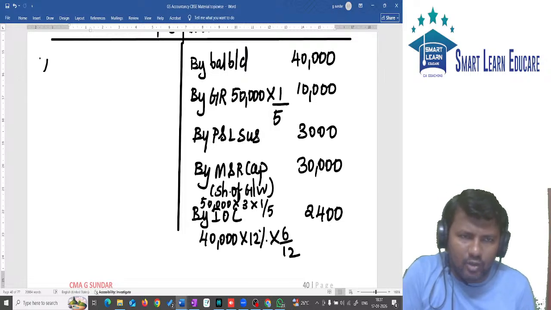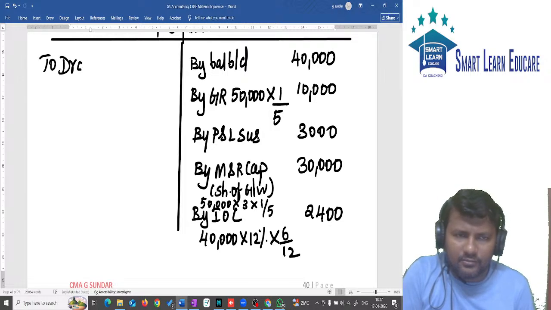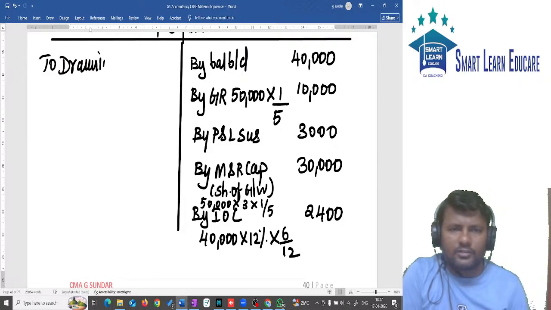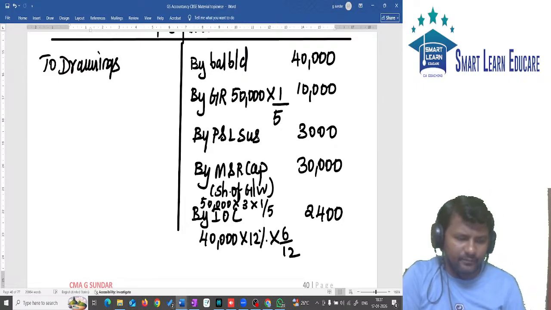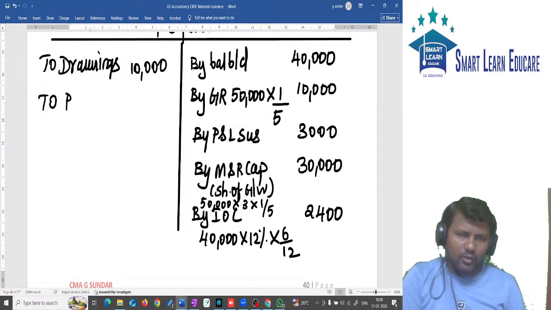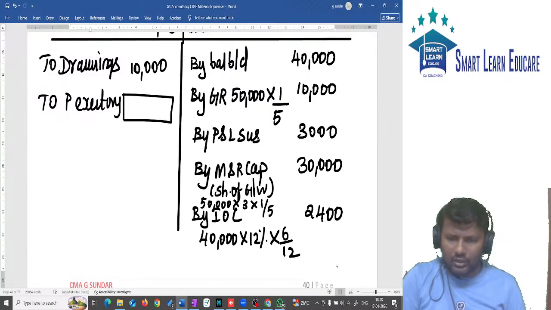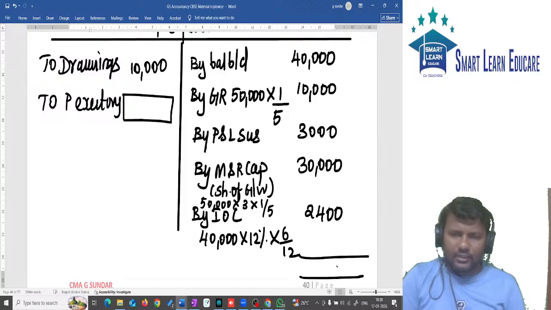And also we have drawings. Tell me how much is the amount of drawings. It is 10,000. To P's executor account, the balance amount should be transferred. Credit side total.